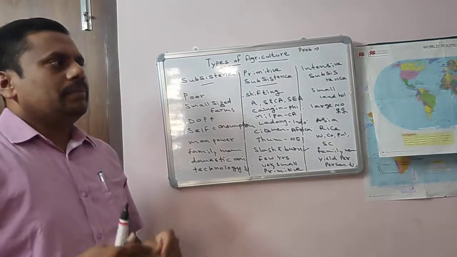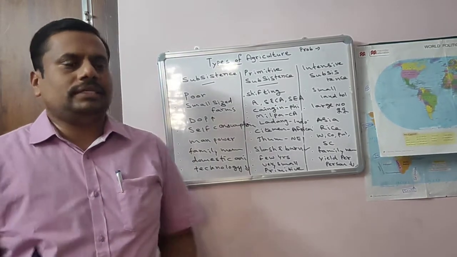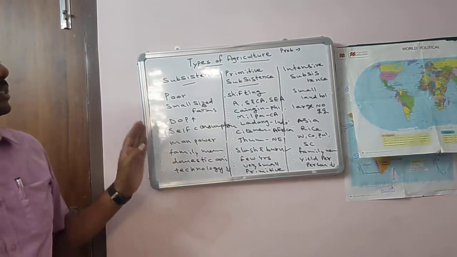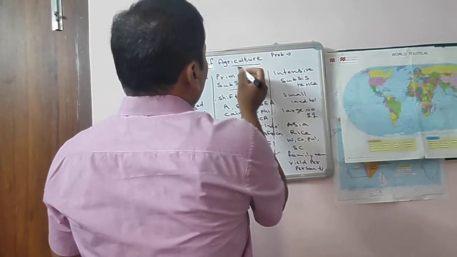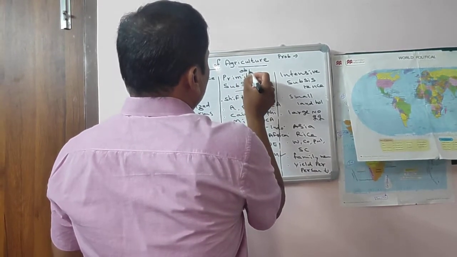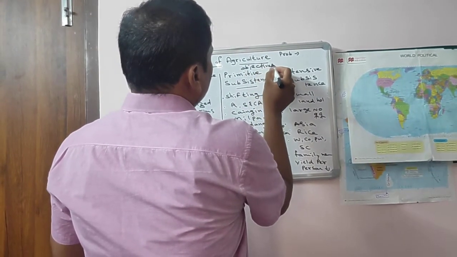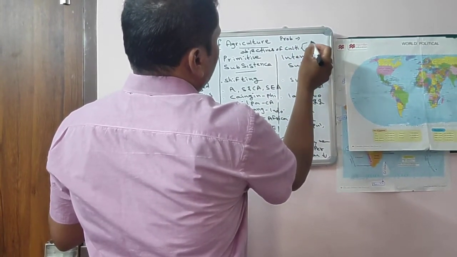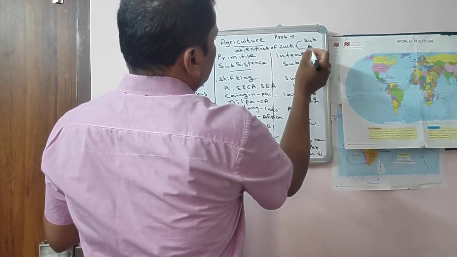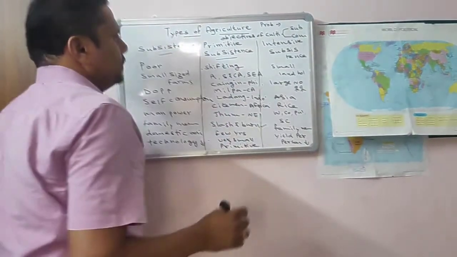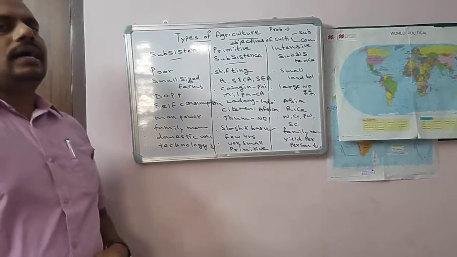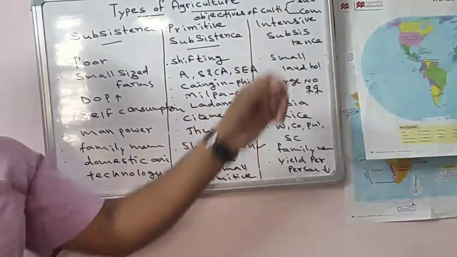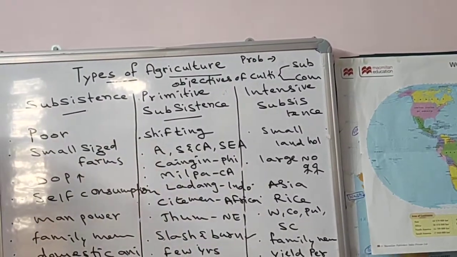And coming to the classification based on the objectives of cultivation. Based on the objectives of cultivation, agriculture is of two types. One is subsistence agriculture and another one is commercial agriculture. Based on the objectives of cultivation, agriculture is divided into two types: subsistence agriculture and commercial agriculture.